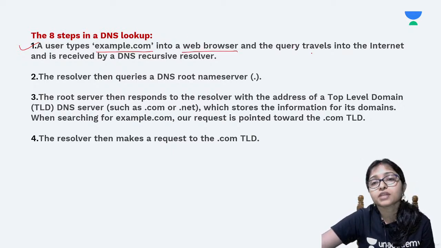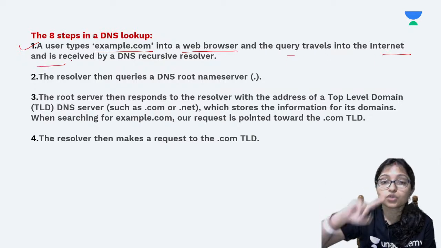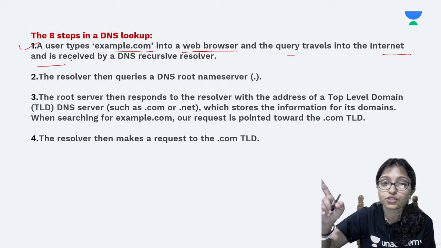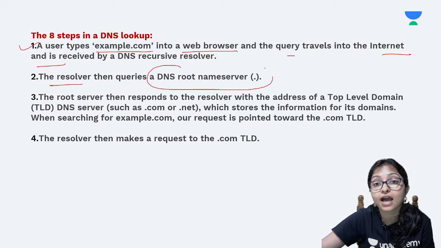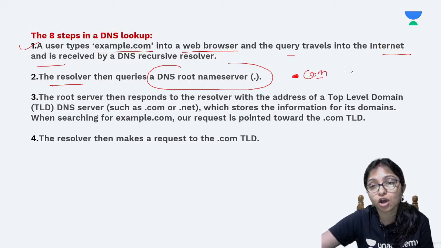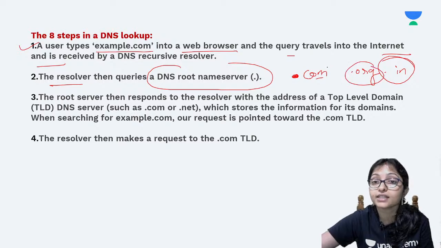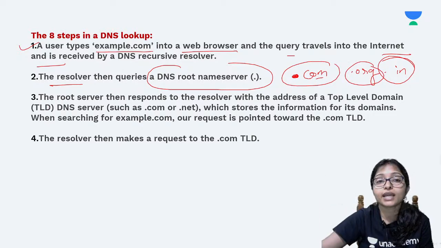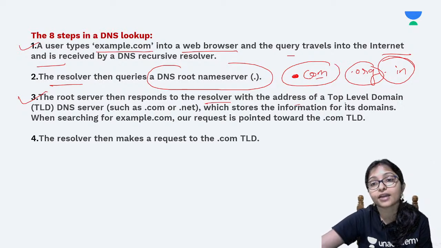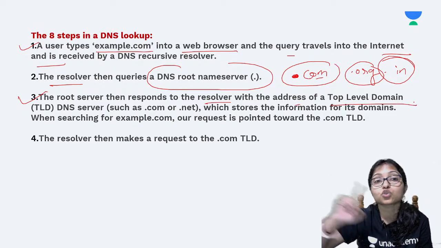So the web browser query travels through the internet and goes to the DNS resolver. Now this resolver, then the root name, means after the dot. After the dot, what is it? .com, .org, .in, what is it? It will think about only the root name. Through the root name, this root name server then responds to the resolver with the address of the top level domain.